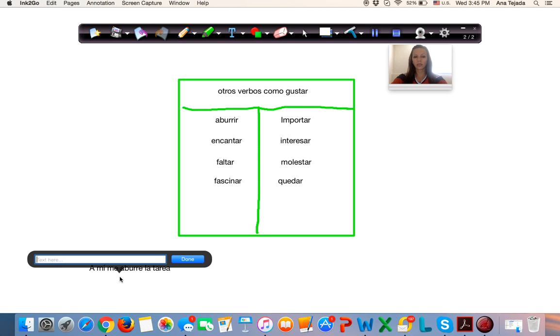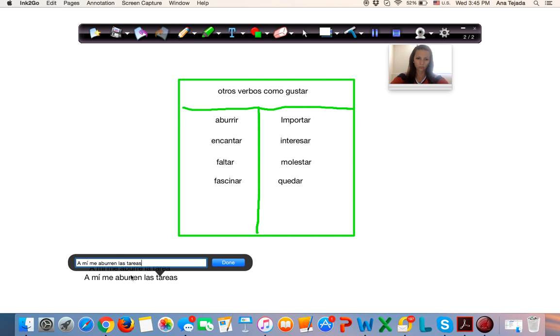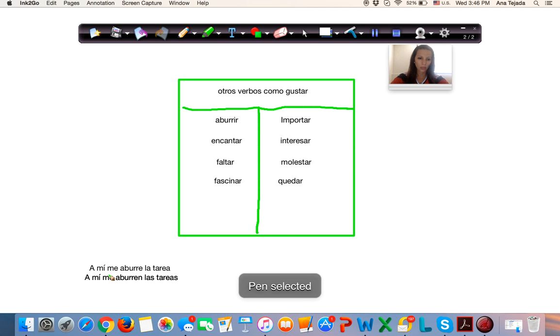What if we have a plural form? A mí me aburren las tareas. What happens here? Look, a mí me is just the same because I am the person being bored in both sentences. So it's going to be the same.